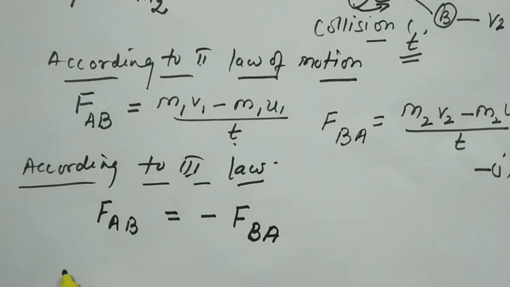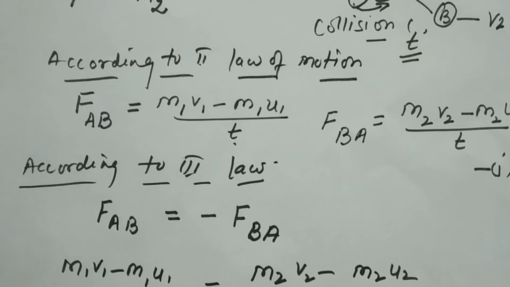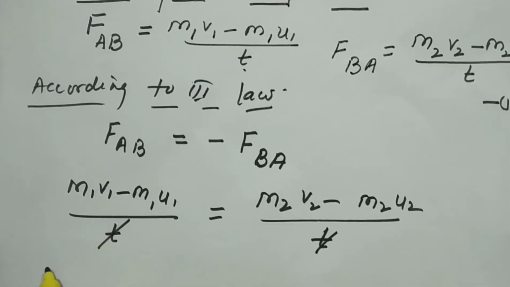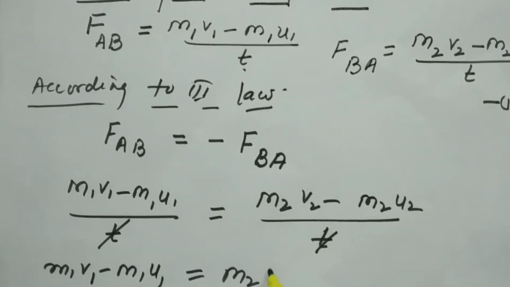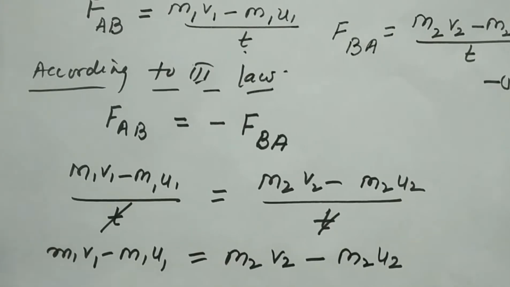Okay, so we can write it as M1 V1 minus M1 U1 by T is equal to M2 V2 minus M2 U2 by T. Okay, so we can cancel out this T and write it as M1 V1 minus M1 U1 is equal to M2 V2 minus M2 U2.